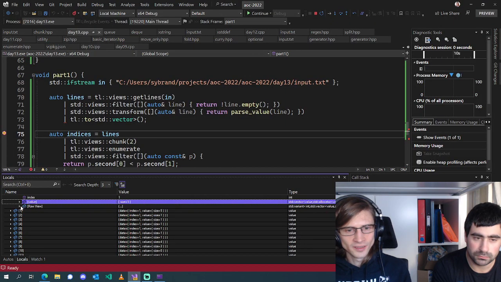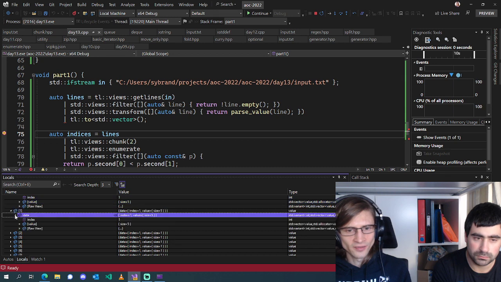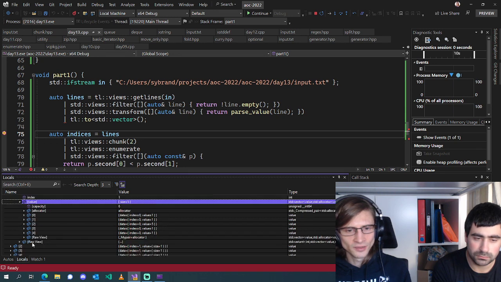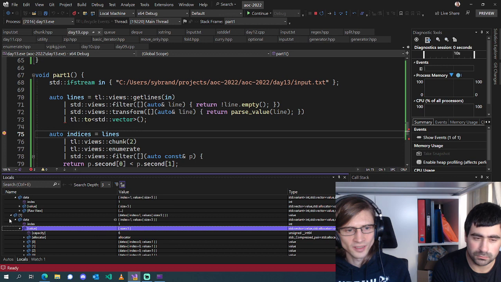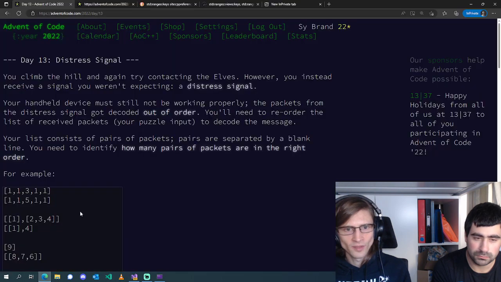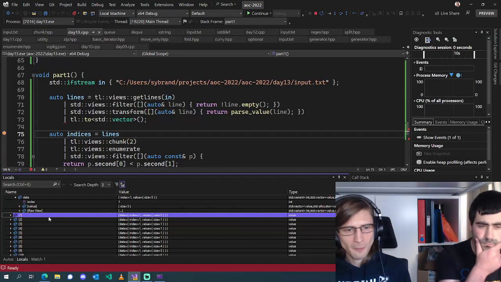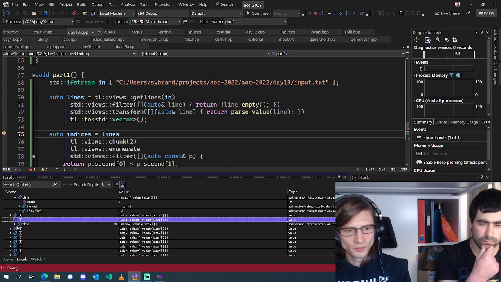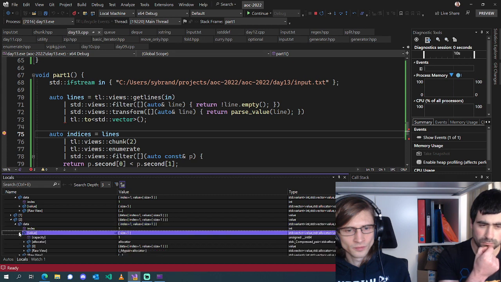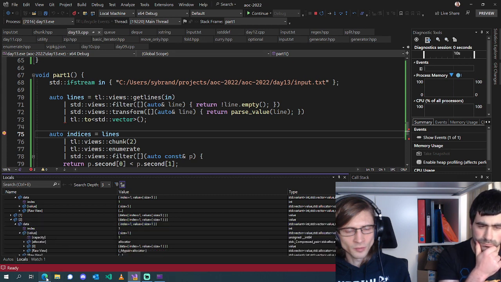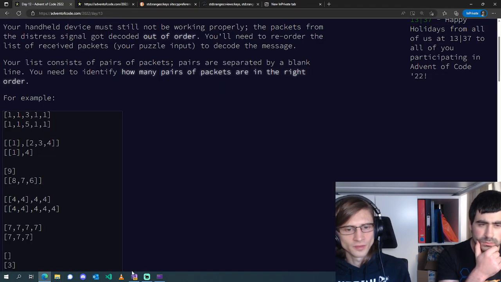Our second is a list of 5 with 11511. That looks legit. Let's find a nested one. Next one is nested. 2 is... Wait, what was this? That looks wrong, doesn't it?